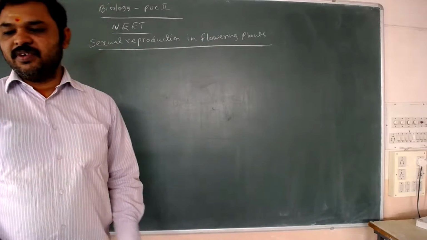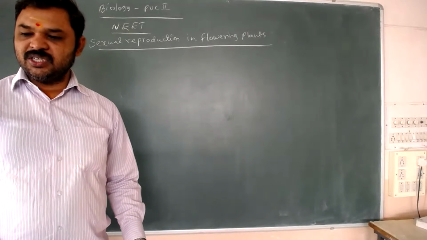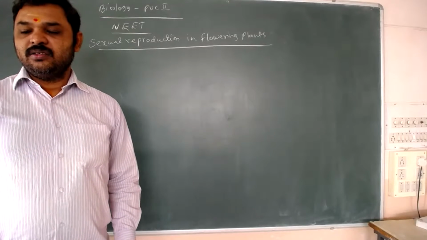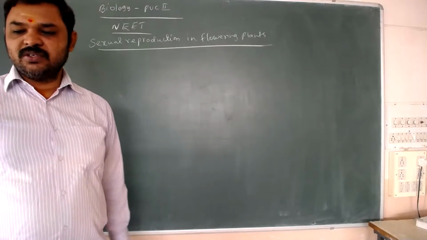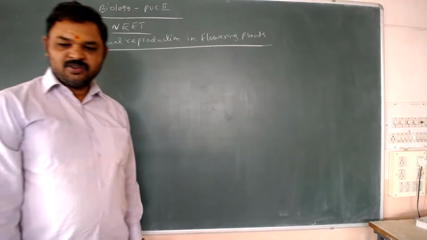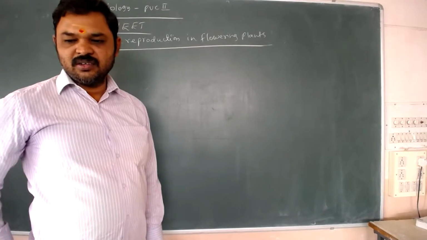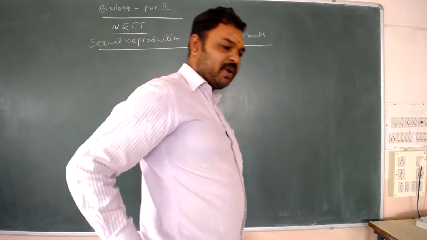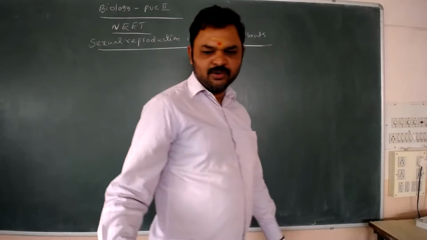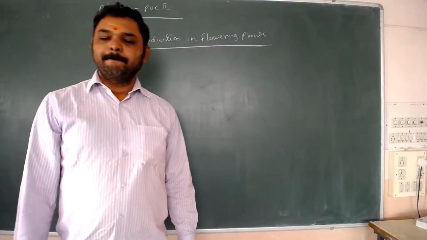Last class we completed 45 questions. Now we have discussed 45 to 60. Today we will conclude this year's chapter, sexual reproduction in flowering plants, and the remaining questions you have to solve one.